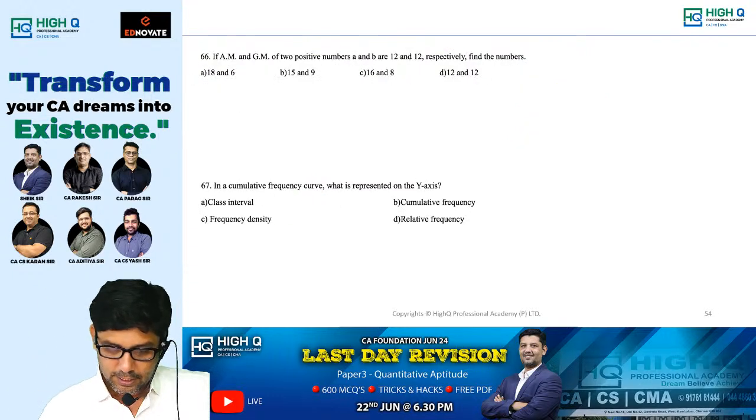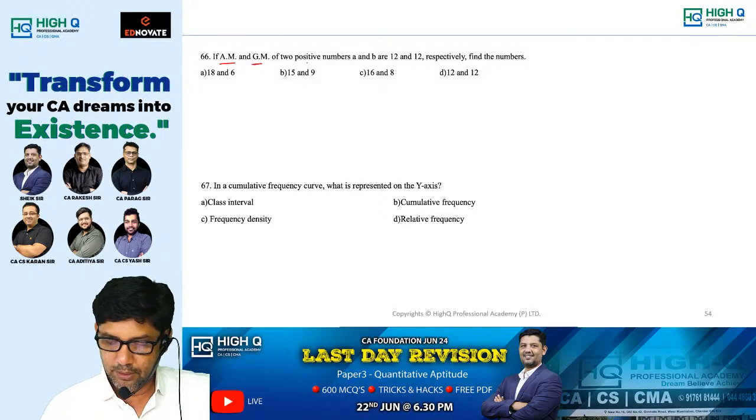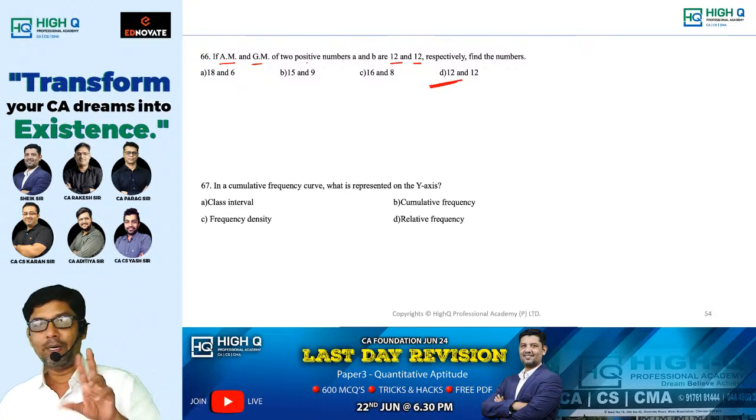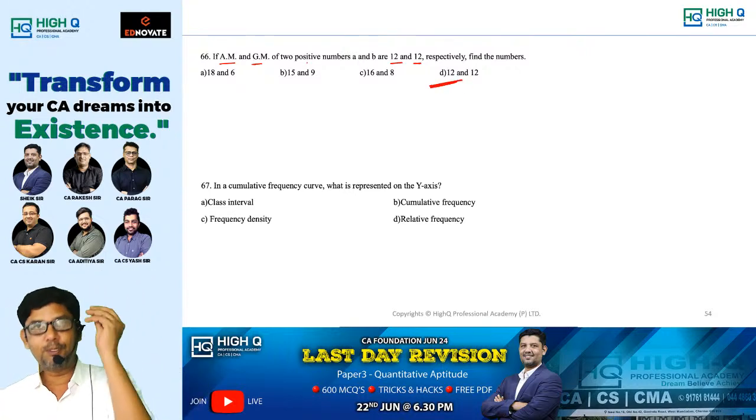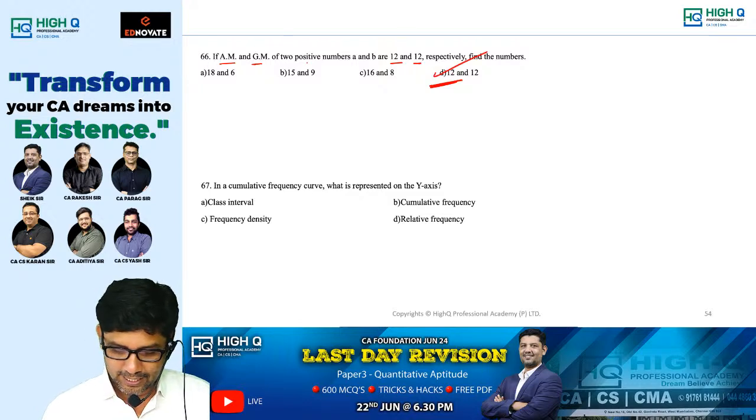That's it. AM and GM of two positive numbers are 12 and 12 respectively. Find the numbers. Hey, look at this, my dear. When AM and GM are same, definitely the observations are same. So 12 and 12, answer directly you can get it.